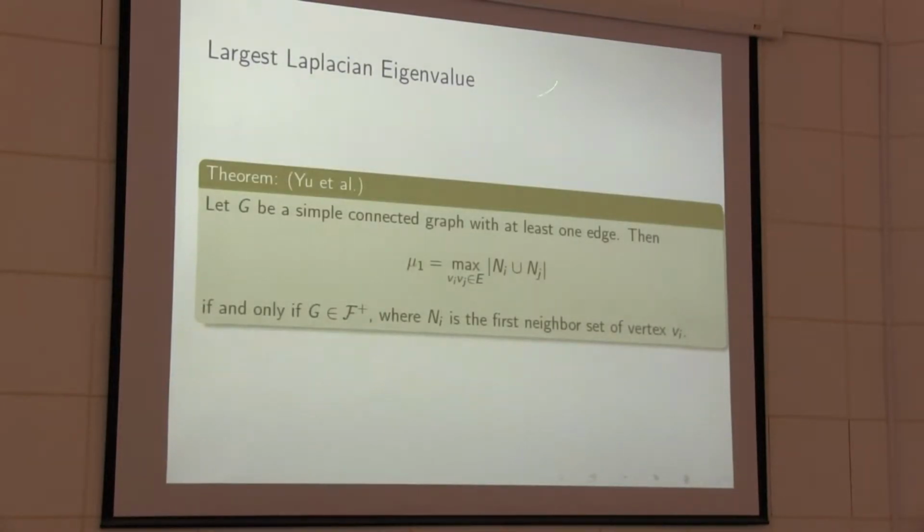Okay. And next, this result here characterizes the extremal graphs. We are given a simple connected graph with at least one edge. Then mu1 is equal to this if and only if G belongs to F plus. F plus, okay, I will explain. This is a class of graphs.